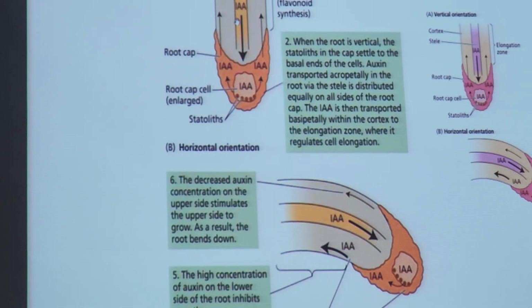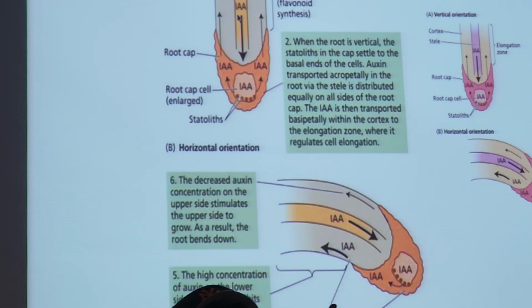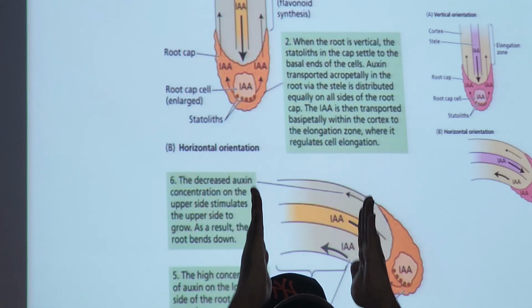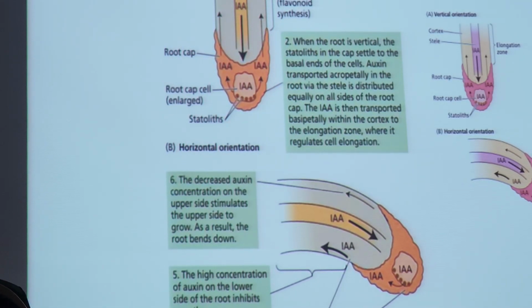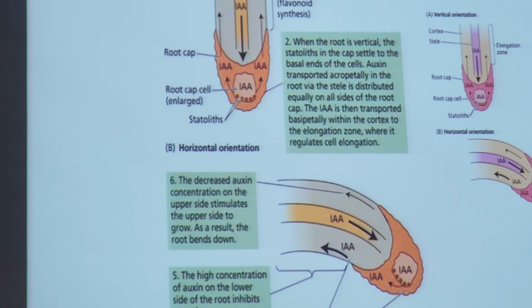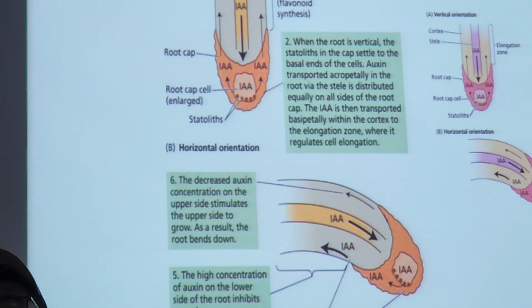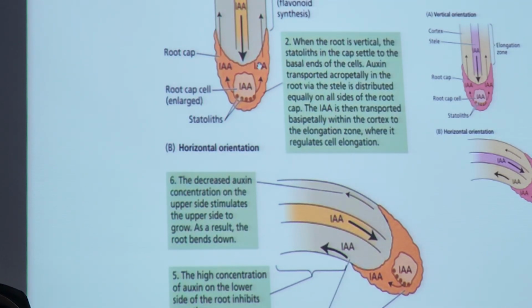So you got your IAA here. When the root is following the gravity direction, going straight down, IAA will travel down using this conduit called the stele, depending on how you pronounce it. It's basically a bunch of vascular bundles in cylindrical form, like a pipe going down, and then it reaches the root cap region.